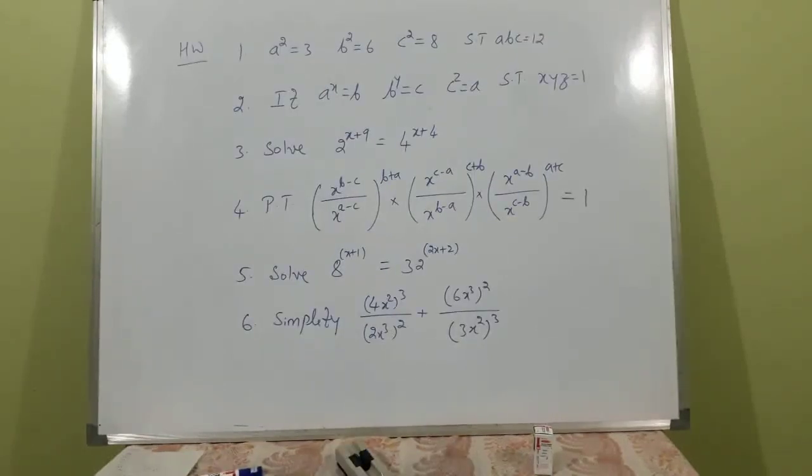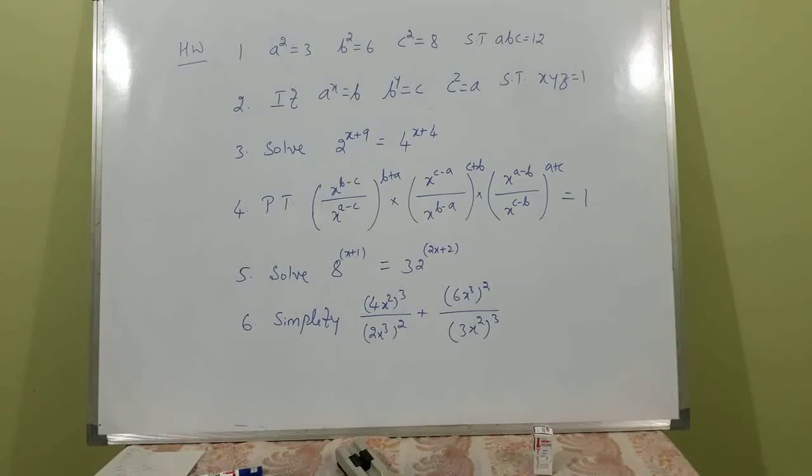These are the homework examples you work out. a square is equal to 3, b square is equal to 6, c square is equal to 8. Then show that a into b into c is 12. If a raised to x is b, b raised to y is c, c raised to z is a, then show that x, y, z is equal to 1. Solve 2 raised to x plus 9 is equal to 4 raised to x plus 4. Solve means you have to find the value of x.